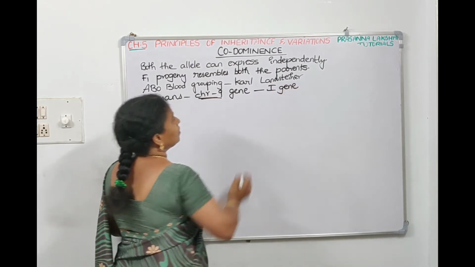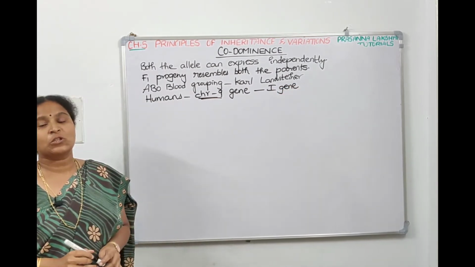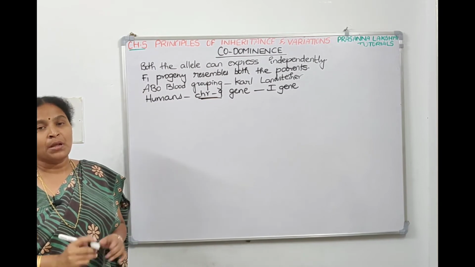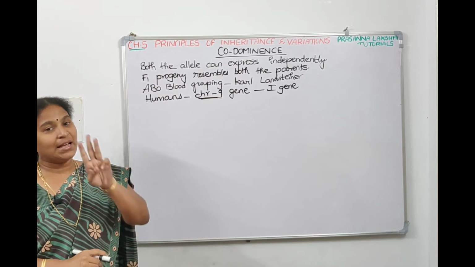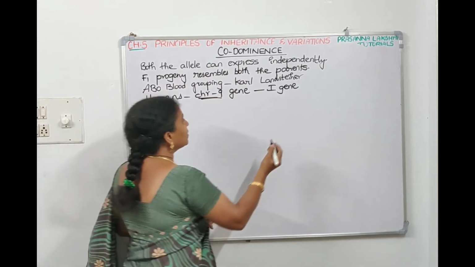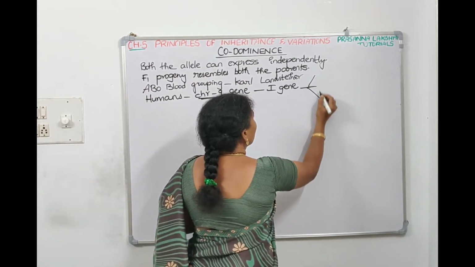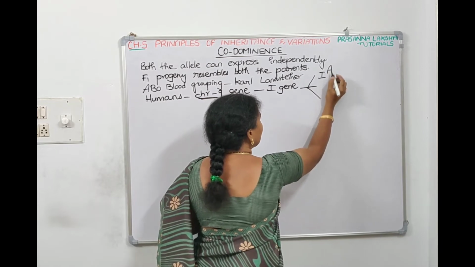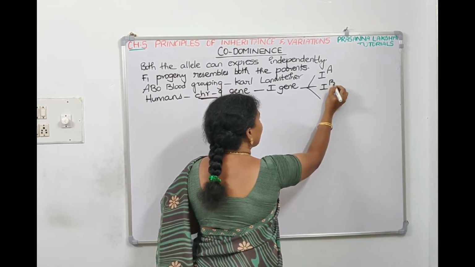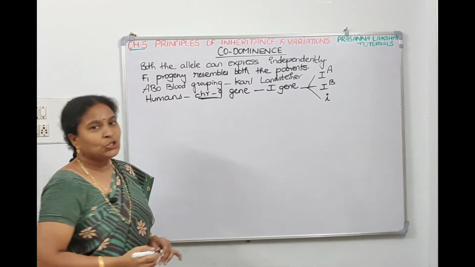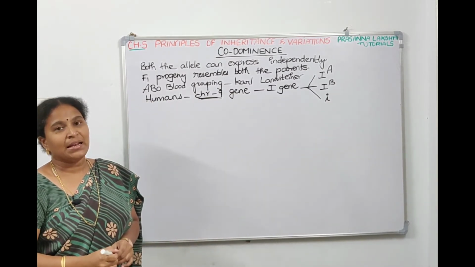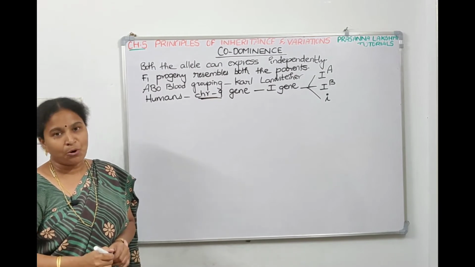Normally a gene has 2 alleles, right? But this blood grouping gene has 3 alleles. What are the 3 alleles of the I gene? One allele is IA, the second allele is IB, the third allele is small i. So the I gene has 3 alleles, IA, IB and small i.